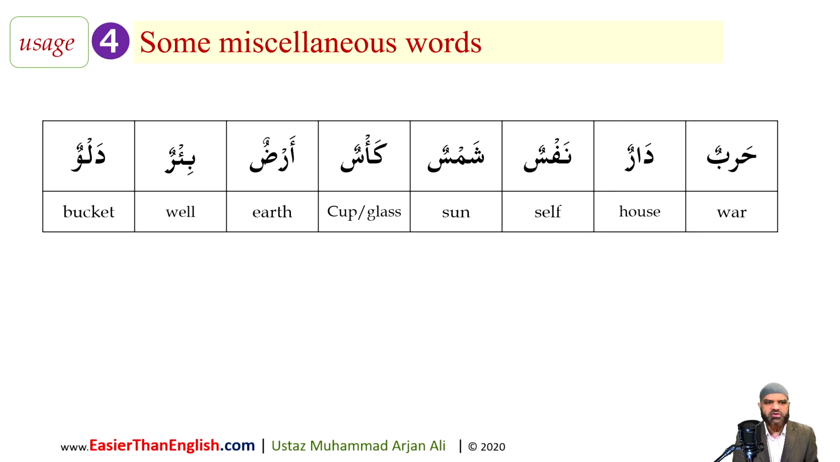So Harbun, war. Darun, house. Remember, Baytun is masculine, but Darun is treated as feminine in the Arabic language. Nafsun, self. Please note this word is used in the Quran. Shamsun, sun, is feminine. Please note this word also. Ka'sun, cup. Ardun, earth. Bi'run, well. Dalwun, bucket. So these are the few handful of words which are in the miscellaneous category.